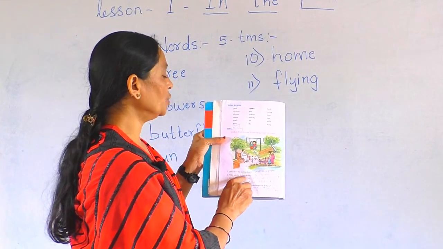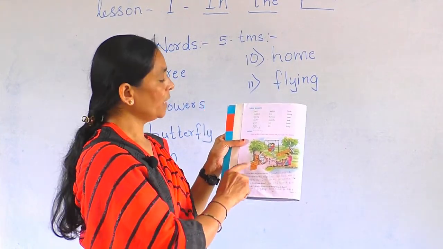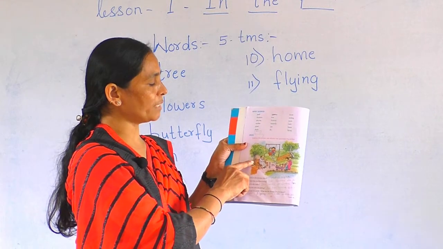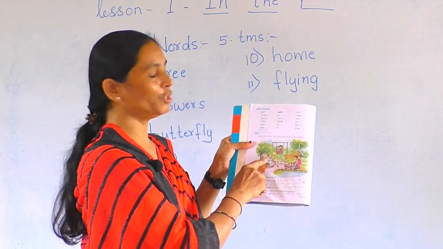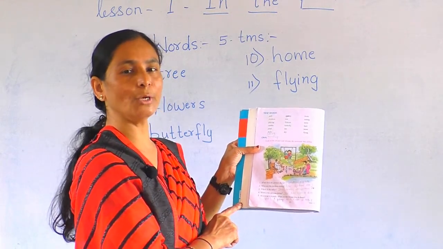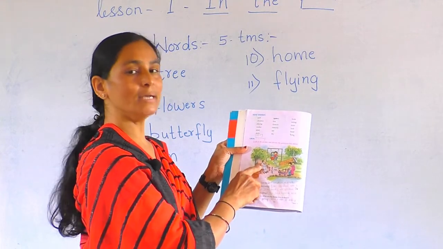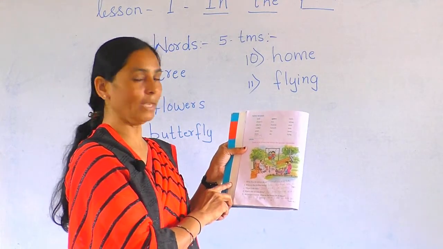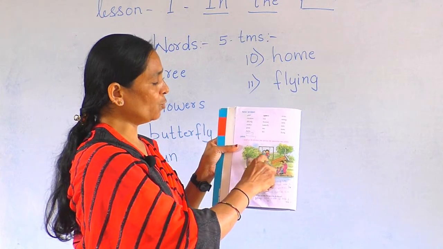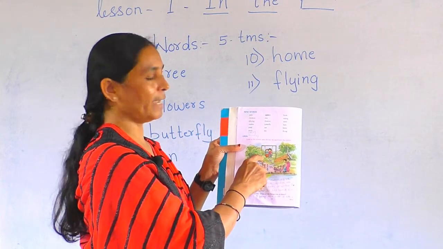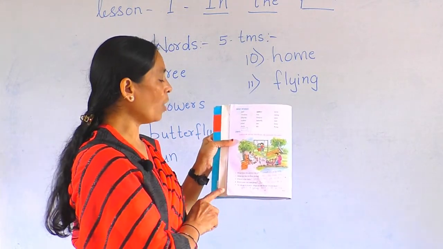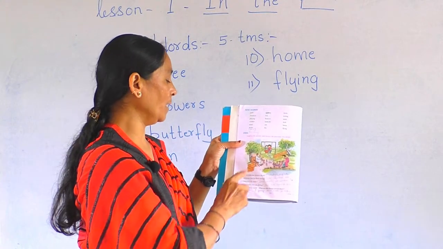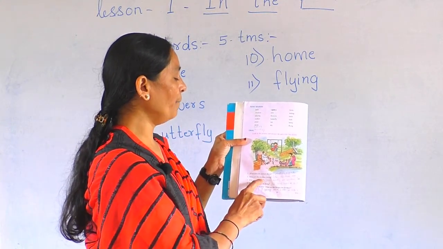What are the children doing? Now one more question we ask. What are the children doing? The children are swinging. See here, you see the swing here. They are swinging. Where is the baby?